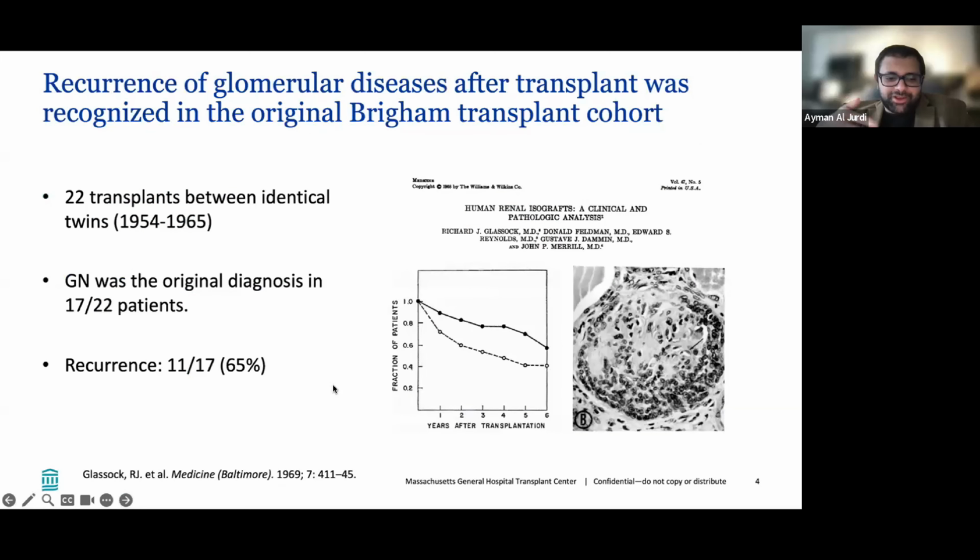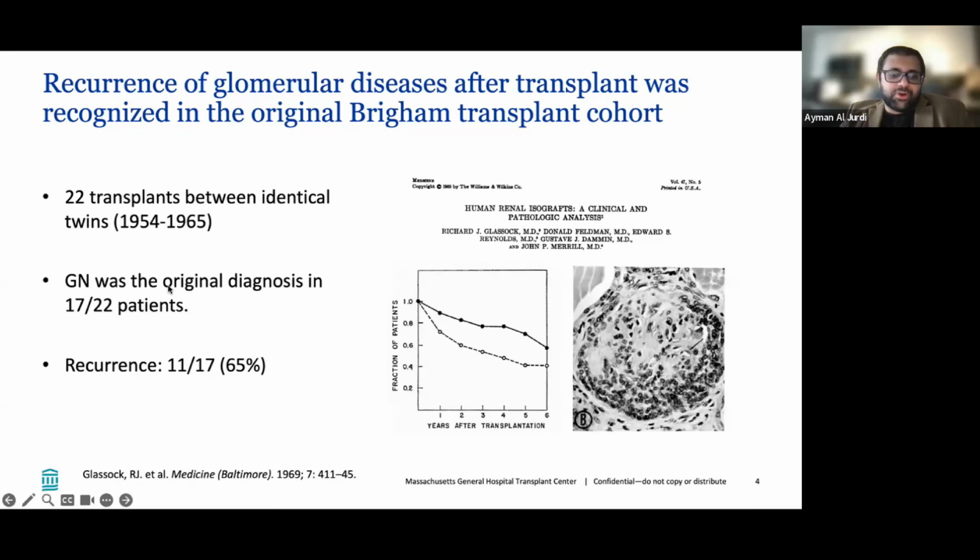Some historical perspective, because I think it's really nice to think about where all this came from. The first kidney transplant was done at the Brigham and Women's Hospital here in Boston, and in the first case series of glomerular diseases in kidney transplant here, they recognized that glomerular disease can recur very early on. This is a paper from the 1960s by Dr. Richard Glassock, which looked at the first 22 transplants done between identical twins. This was between 1954 and 1965, and GN was the original diagnosis in 17 of the 22 patients involved. They recognized that about two-thirds of them developed recurrence after transplantation.